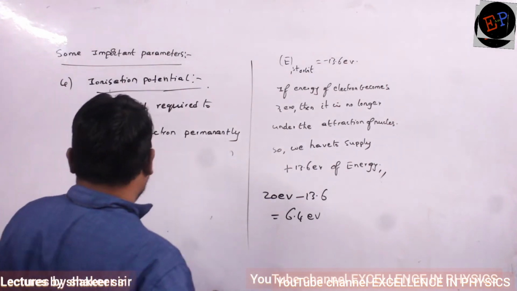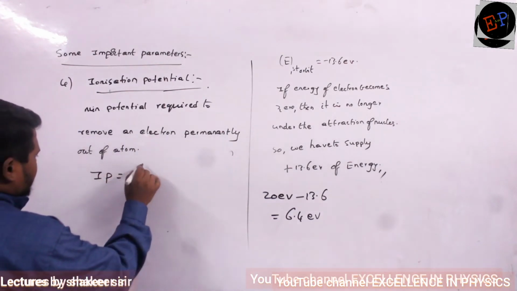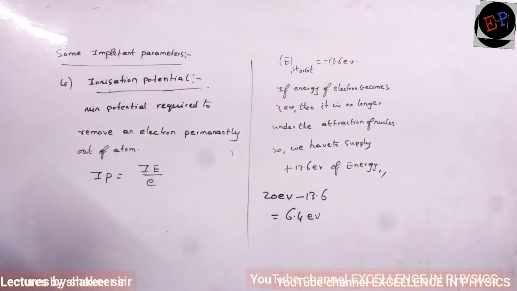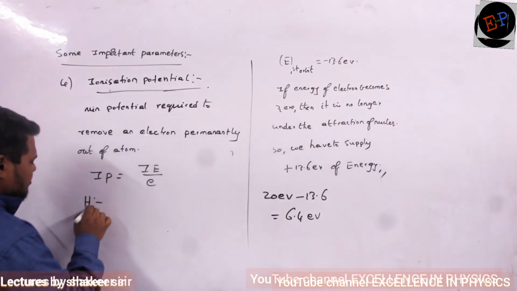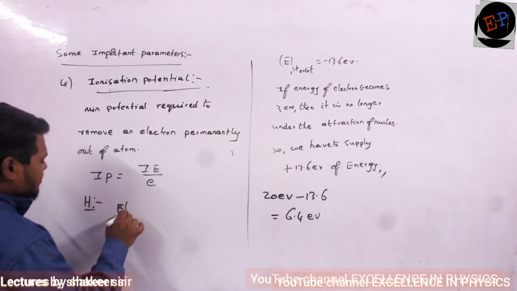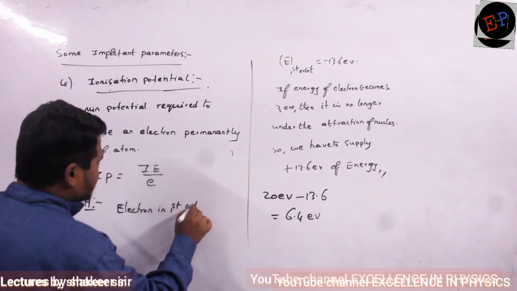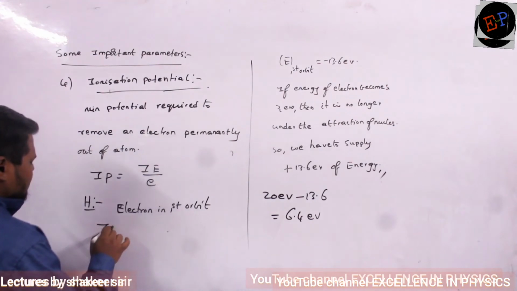Okay? So how can I calculate ionization potential? Ionization energy divided by charge of electron. Okay, same concept. For example, if you take hydrogen, electron in first orbit, okay? So what is the ionization potential?